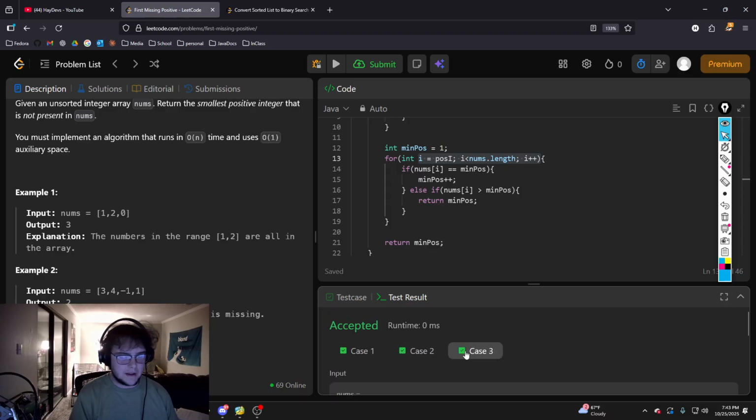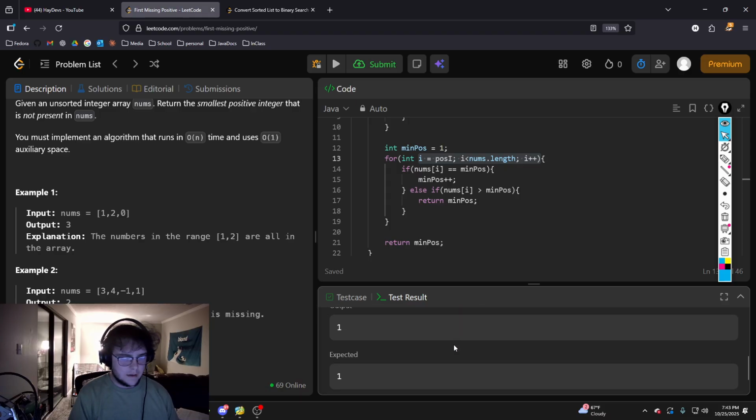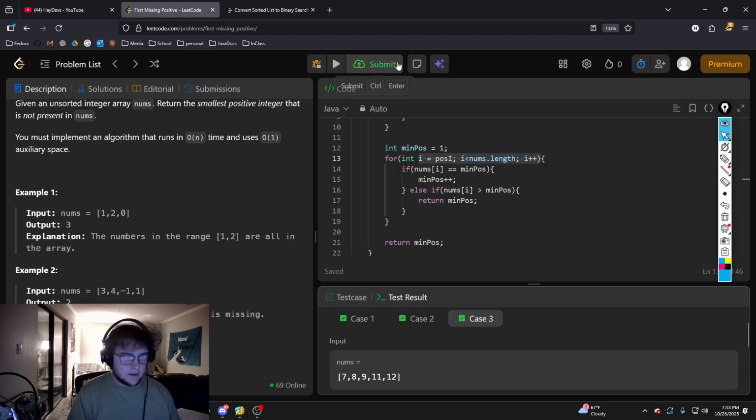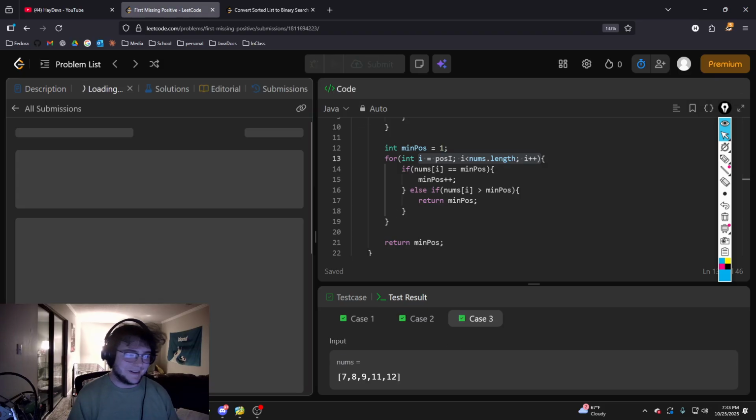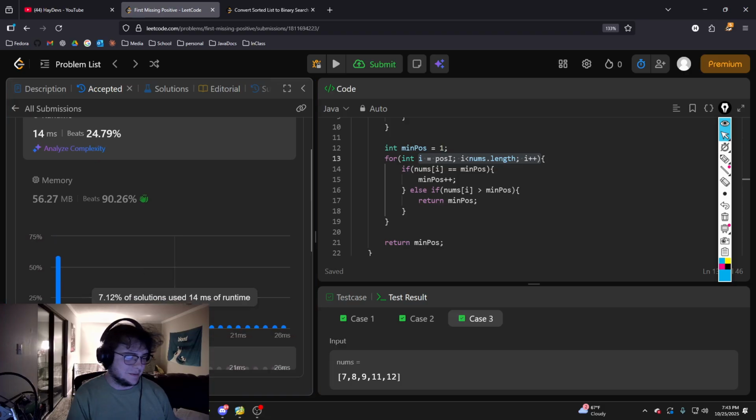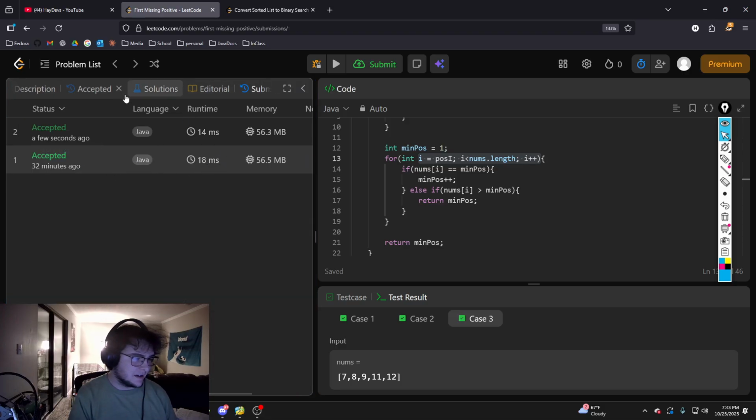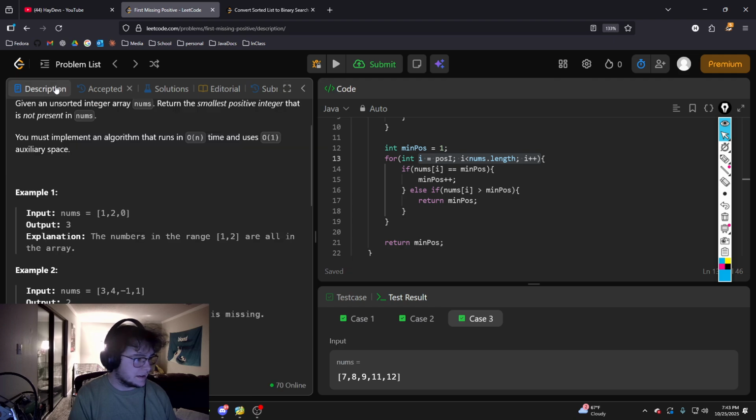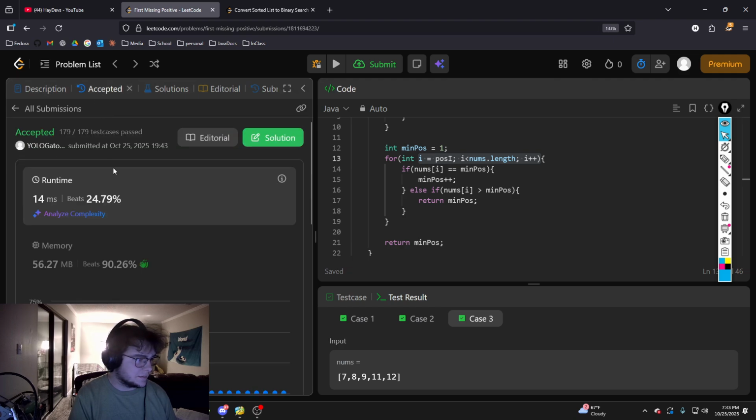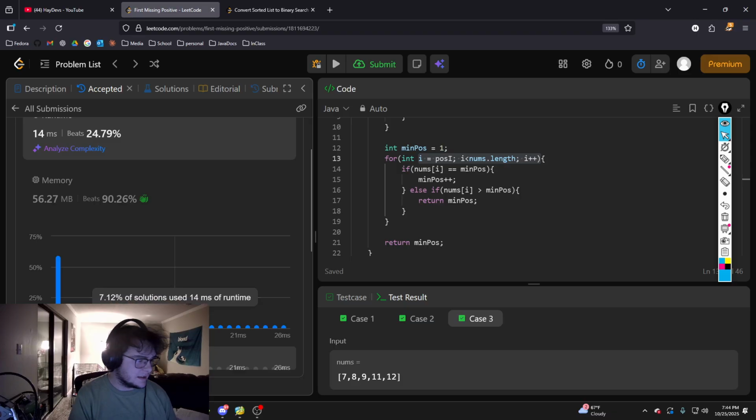See, that works for that case. Now if we go ahead and submit this, this should be a valid solution. It's not the quickest solution by all means. You see it runs in 14 milliseconds. The other one I submitted 32 minutes ago was 18 milliseconds, so this one's actually quicker. I thought it was 13 milliseconds. Anyways, it beats 24%. Most of them run in 1 millisecond.